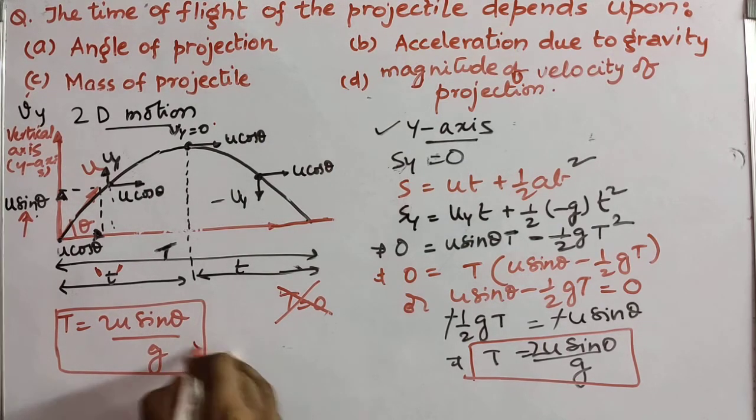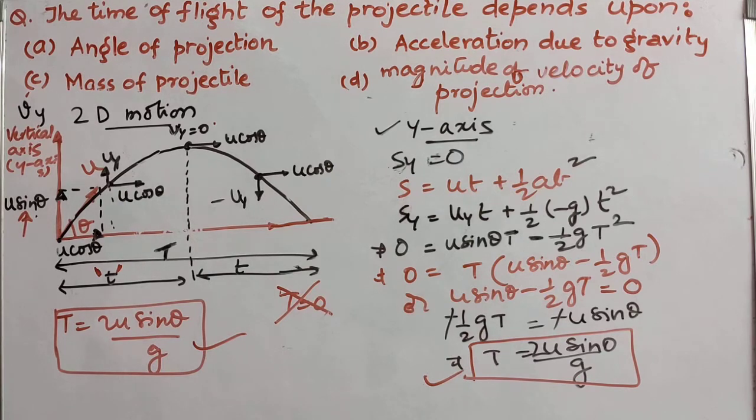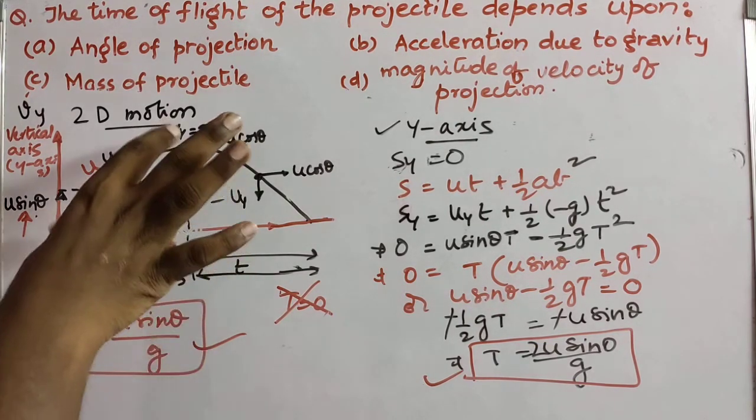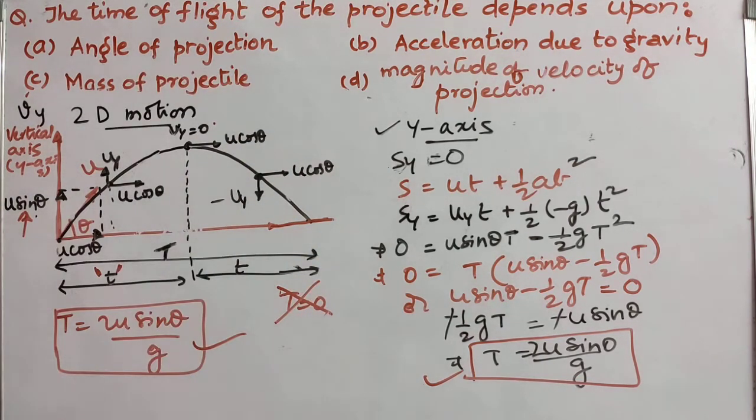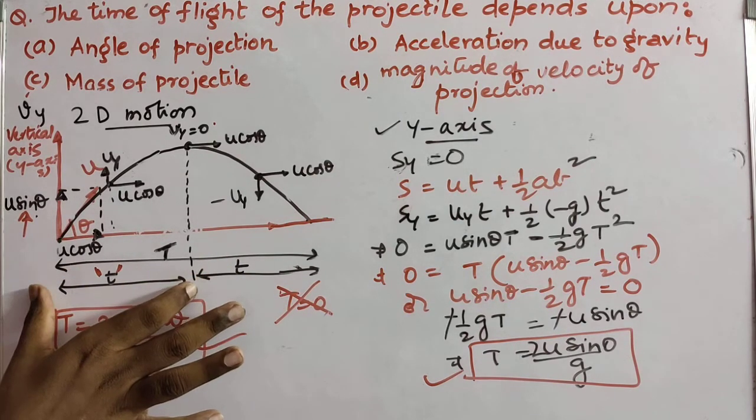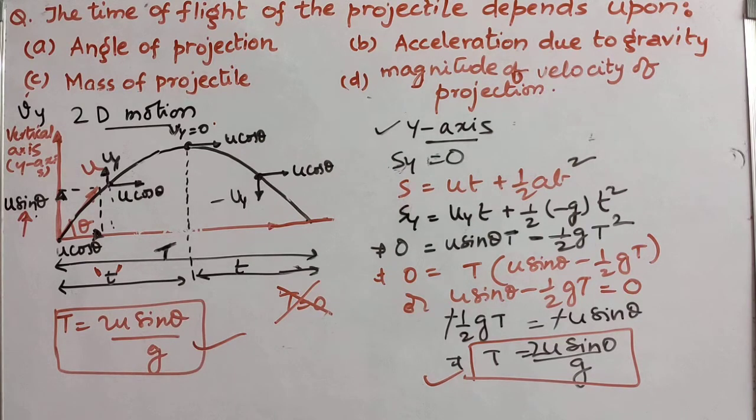Now see here, both are the same, right? So I showed you two ways to derive the time of flight, both using different concepts. The first concept was that the time to reach the maximum height is equal to the time to descend from the maximum height to the ground. Both times were equal, so I derived the time for one and multiplied by 2. The second one is displacement along the y-axis. The displacement along the y-axis is 0. Hence again we got the time of flight as 2u sine theta by g.